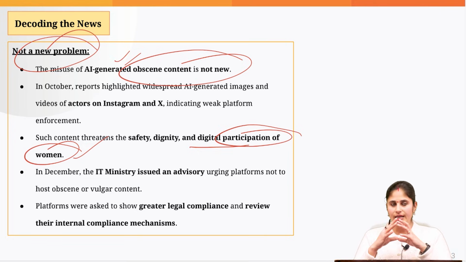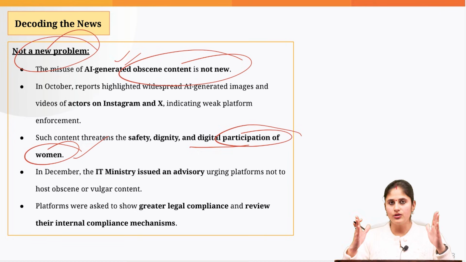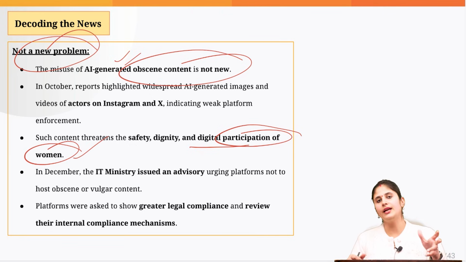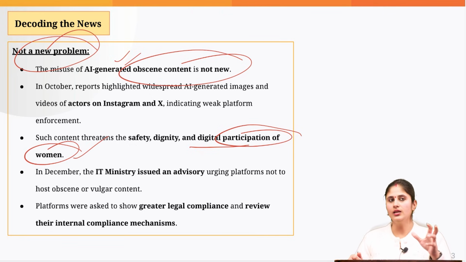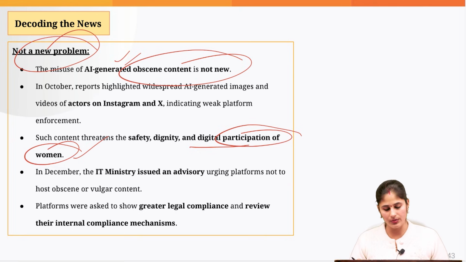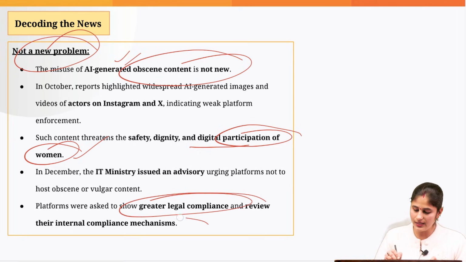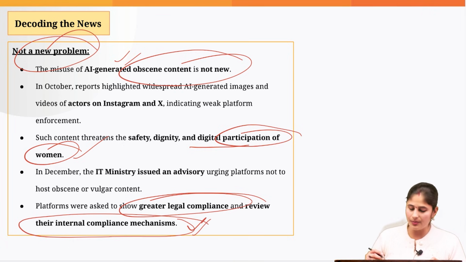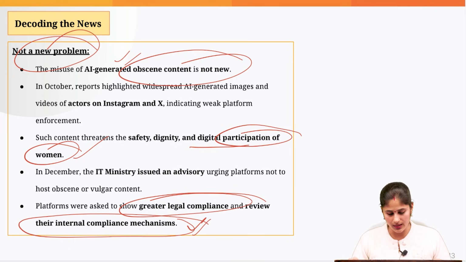So the data set on which we are training should be transparent, and we should make sure that whatever content the AI tool is producing, the developers or the company should be held accountable in that respect. Okay, so greater legal compliance and review of internal compliance mechanisms is the need of the hour.